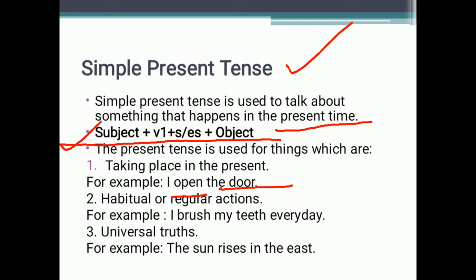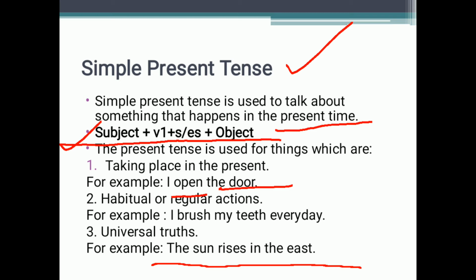Then there is the universal truth. Now what do we mean by universal truth? Universal truths are the truths that cannot be changed. There are some things that cannot be changed, like the sun rises in the east. As we all know, the sun rises in the east only, and we cannot deny this fact. This cannot be denied. So for this we use the simple present tense.